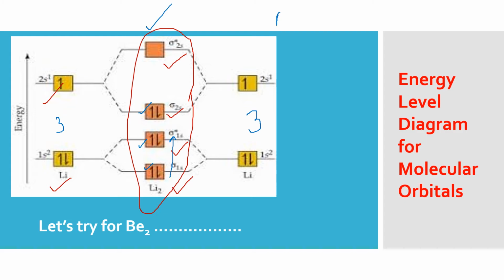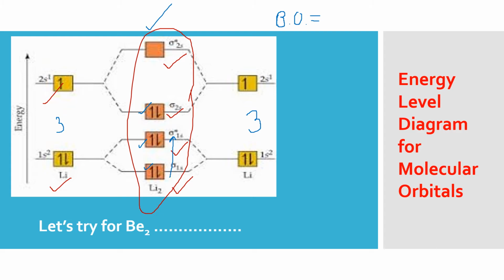And let me quickly calculate the bond order, that if under any conditions this molecule is formed, what will be the bond order? Bond order directly tells us about the number of bonds between two atoms. If bond order is 1, it is a single bond. If bond order is 2, it is a double bond. If bond order is 3, it is a triple bond.